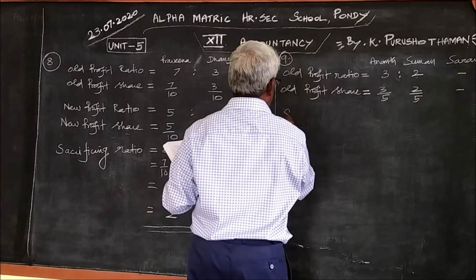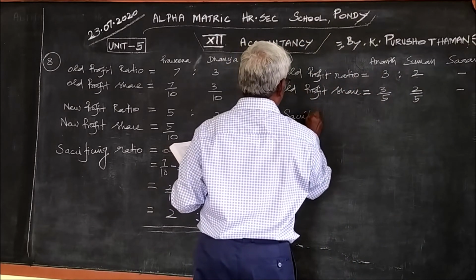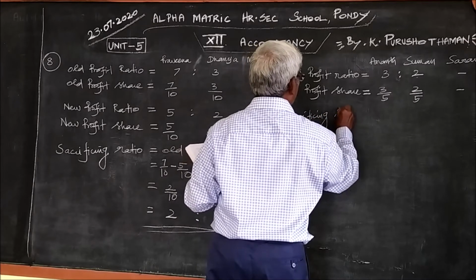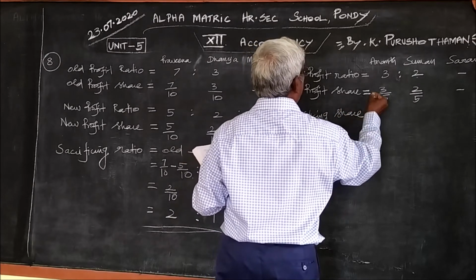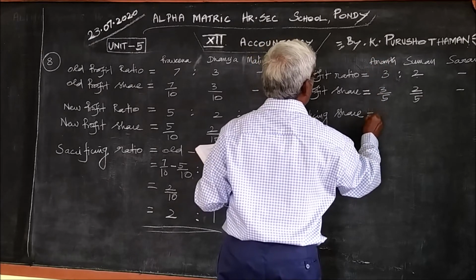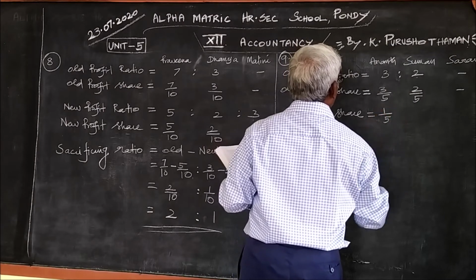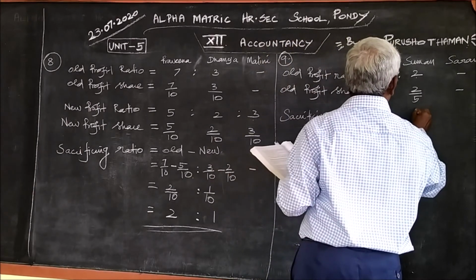So, what is the sacrificing share? Sacrificing share of Anand is 1 by 5 and Suman is 0.